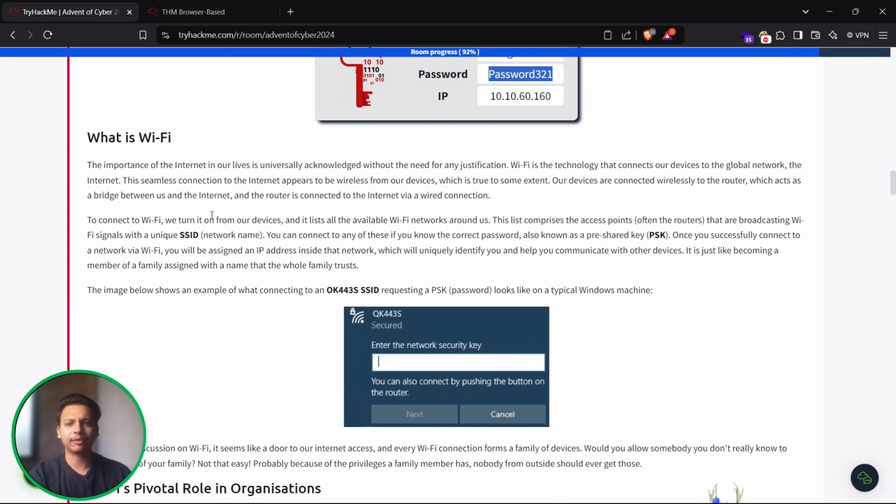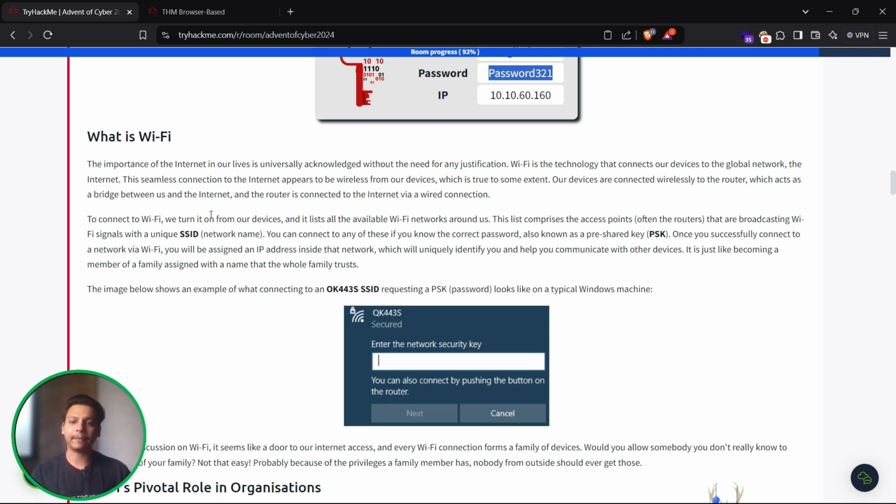Okay, so what is Wi-Fi? Everybody knows it in today's world, but let's just see the theory of that. The importance of the internet in our lives is universally acknowledged without the need for any justification. Wi-Fi is the technology that connects our devices to the global network, the internet. This seamless connection to the internet appears to be wireless from our devices, which is true to some extent. Our devices are connected wirelessly to the router, which acts as a bridge between us and the internet, and the router is connected to the internet via wired connections.